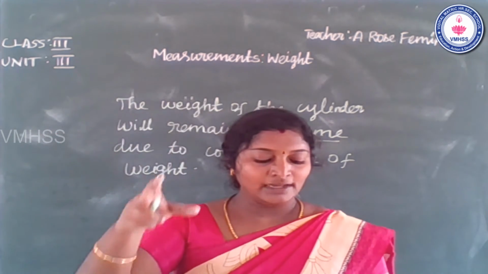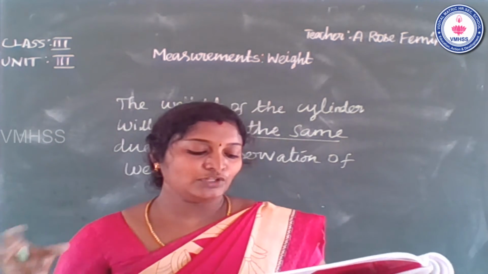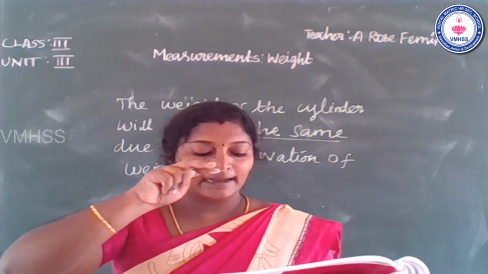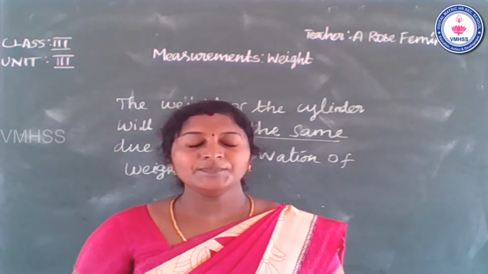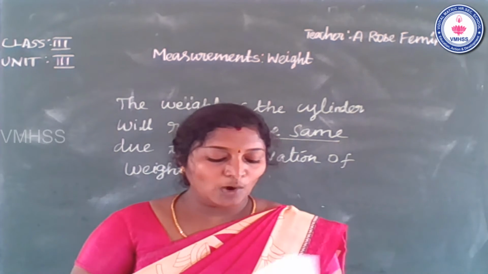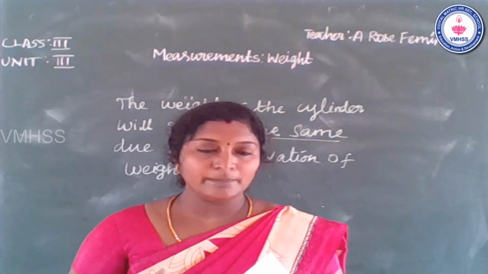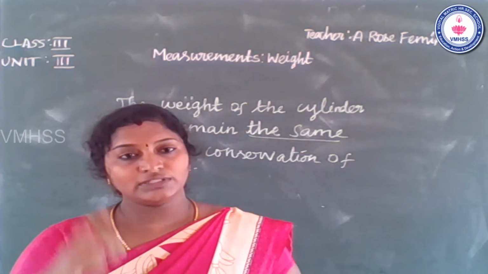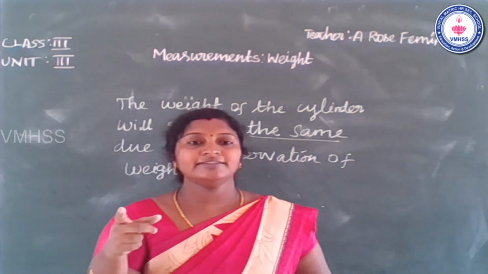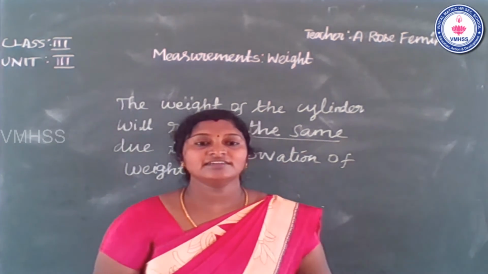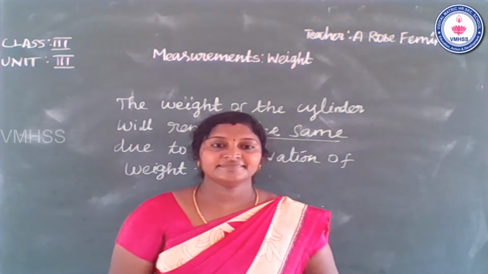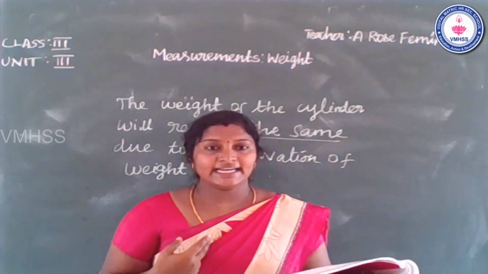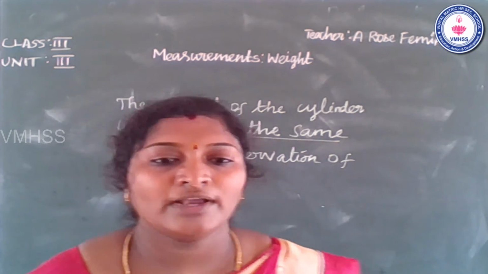So compare wooden block and bicycle. The wooden block is used to completely make a table. You know table? So how heavy would the table be? Students, what do you think? Which one is heavier, the table or the wooden block? Okay, students, I will tell the answer. Please see the board.